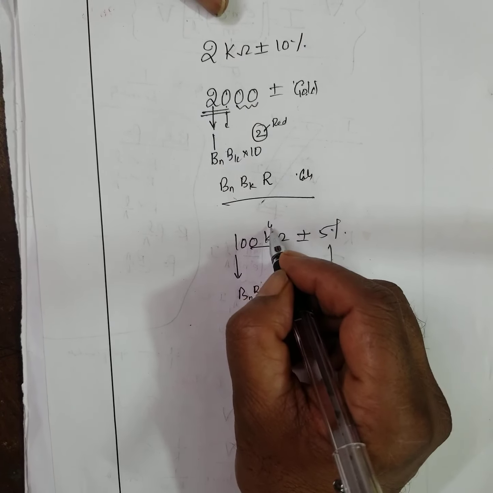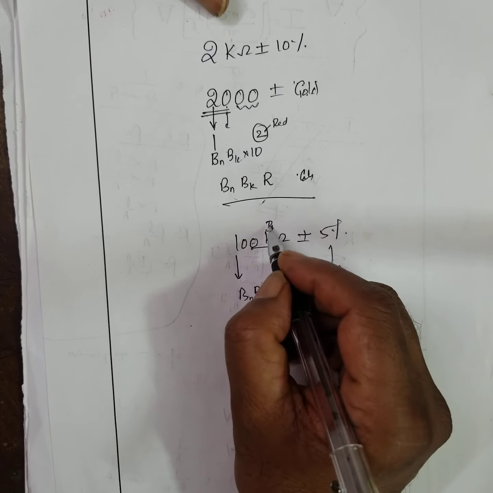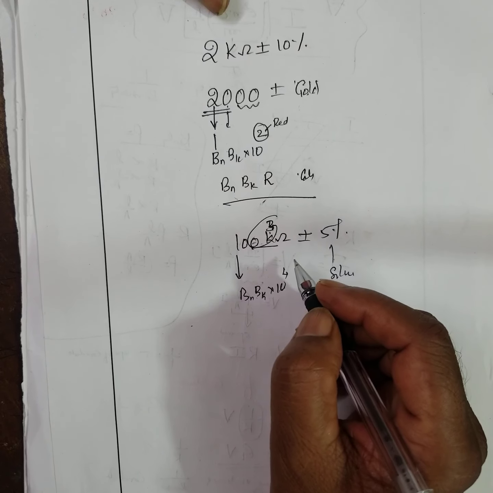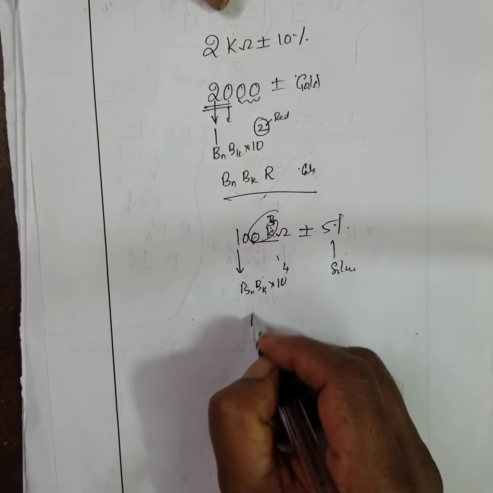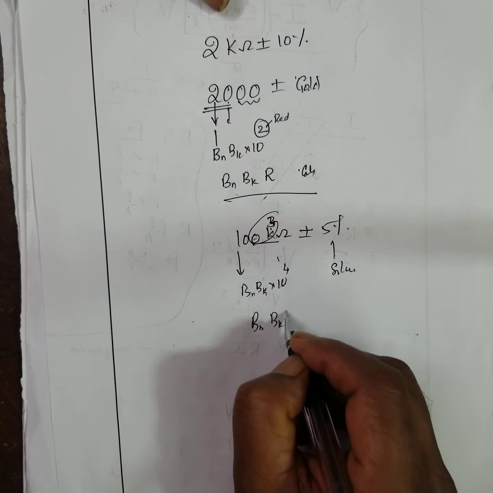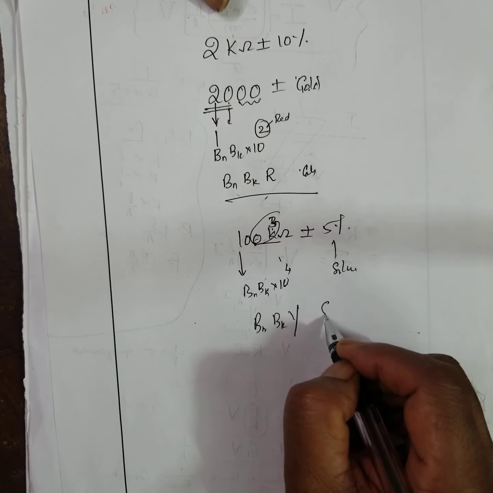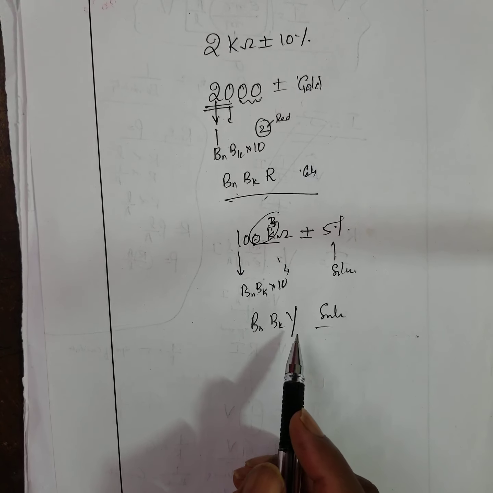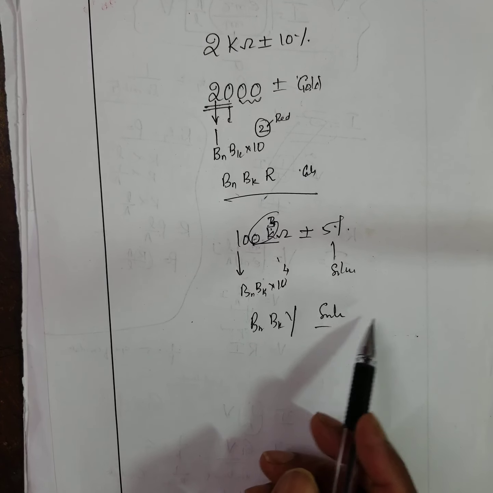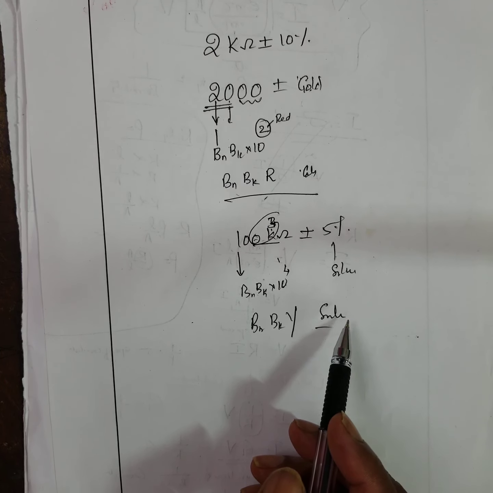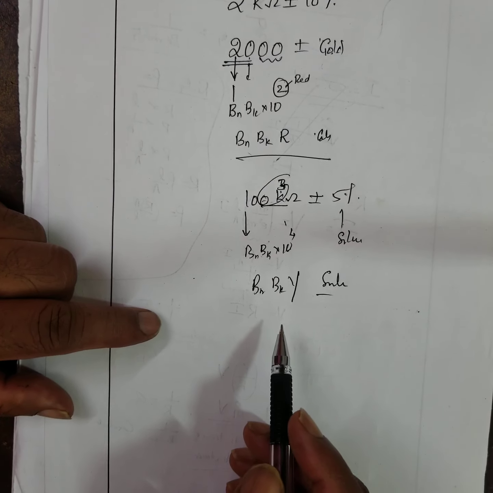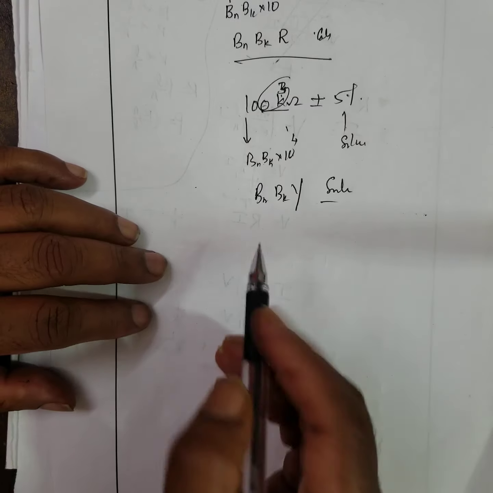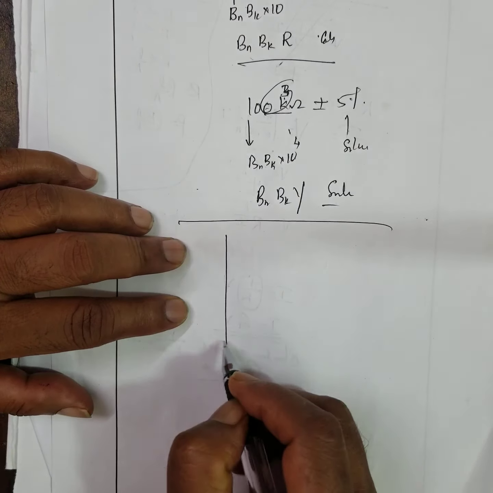Kilo means 3, plus 1, 4. 10 to the power of 4 corresponds to yellow. Brown, black, yellow and silver. Therefore, this is the possible way: brown, black, yellow, silver. They may ask, what is the tolerance of silver? 10%. What is the tolerance of gold? Okay. And another example; these are the resistances they'll ask you.